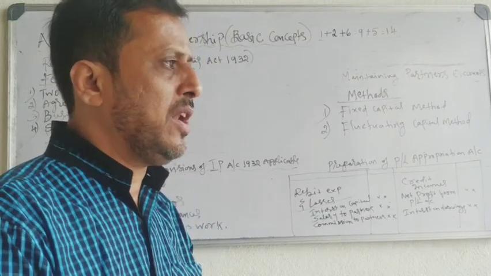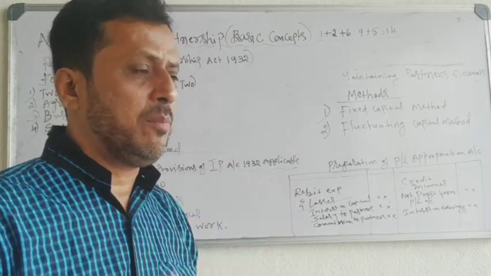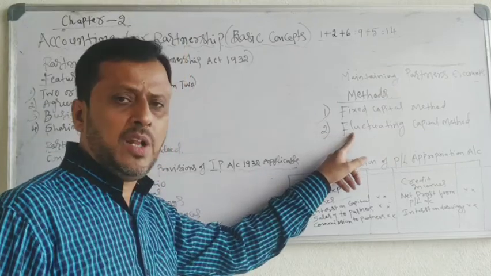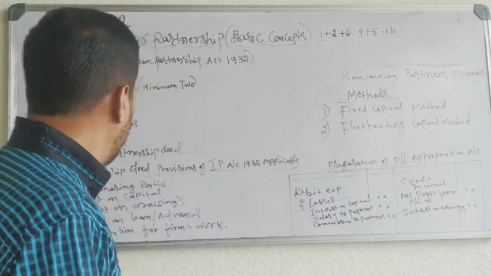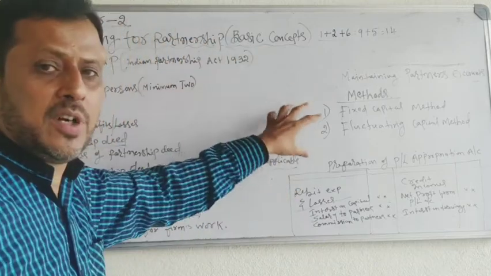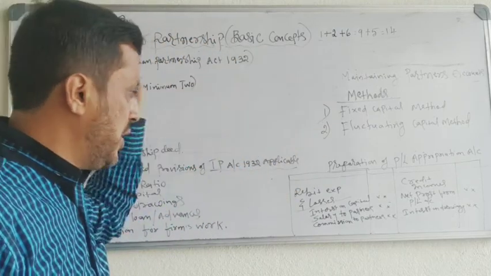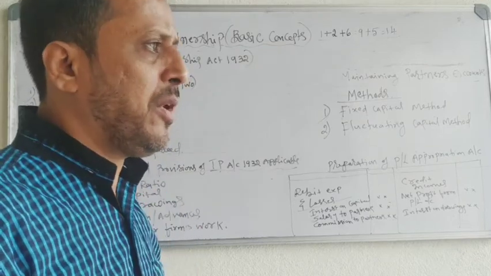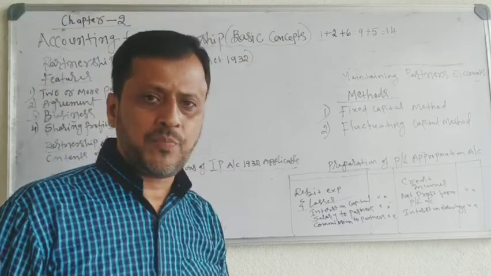So the capital balance of partner will change from year to year. This method is called the fluctuating capital method. Okay, so we have studied these basic concepts of partnership accounting. Now you have to learn about the preparation of profit and loss appropriation account.